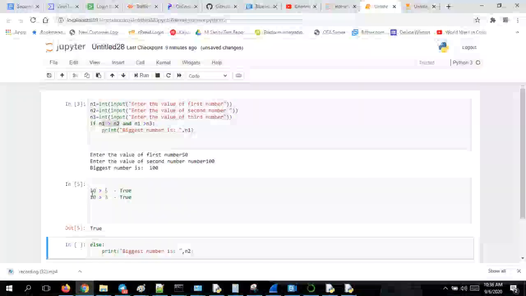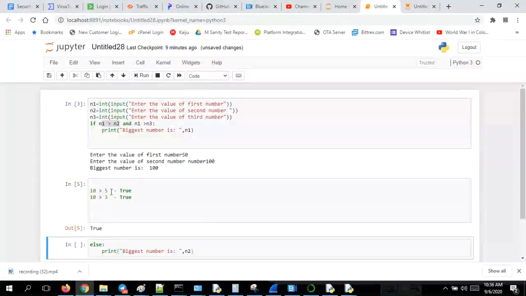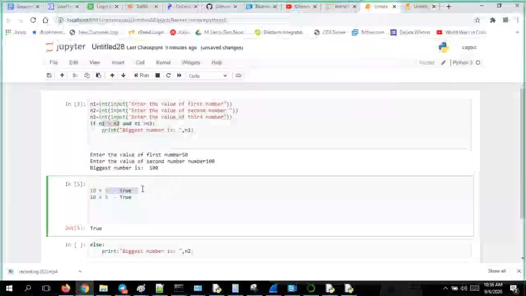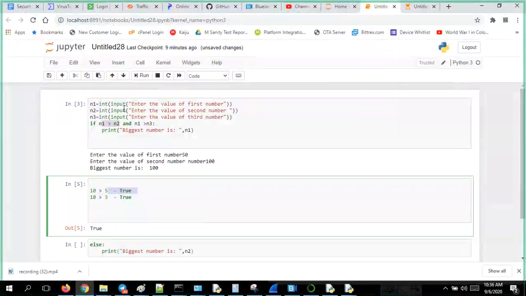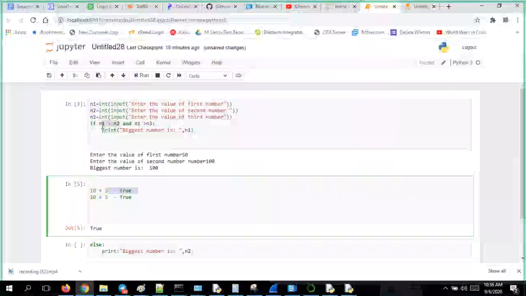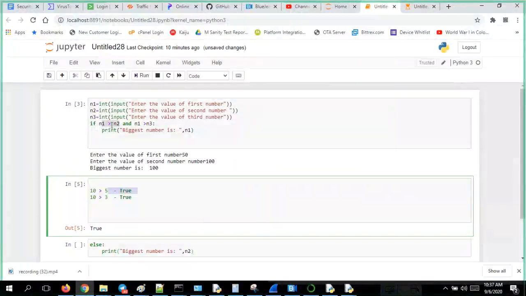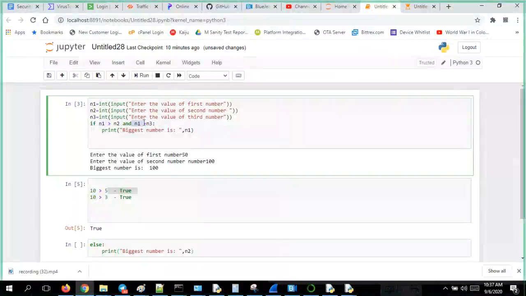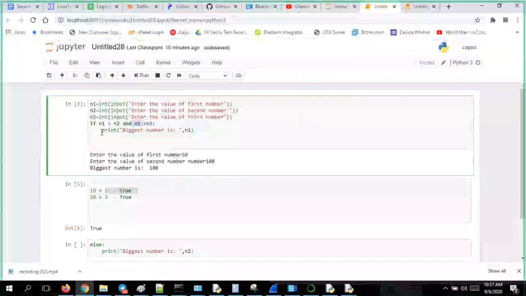I'm just giving the result here. When you execute this, it will give you a condition as a Boolean value, as a return value, and here also you have a Boolean. When this Boolean and this Boolean are both true for the AND condition, then only it will go inside.